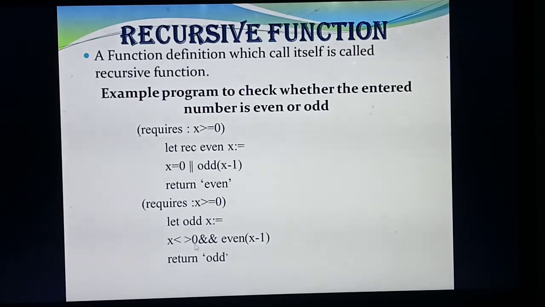Listen. Here I have already given that the value of x need not be 0, and another condition, even of x minus 1. I am going to take any one even value, for example 4. So what will you get? 4 minus 1 means 3. So 3 is which kind of number, odd or even? Odd. So you need to get the answer return of odd. Understood? Two conditions: the value of x is not equal to 0, that is also true, and even of any number minus 1 means you will also get the answer as odd.